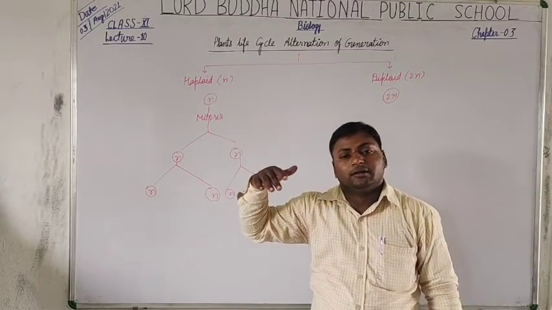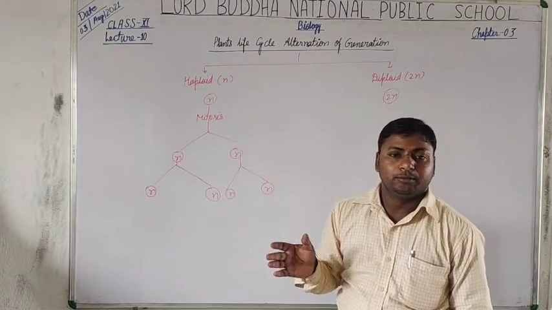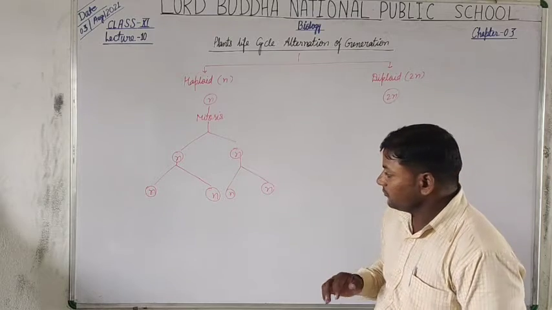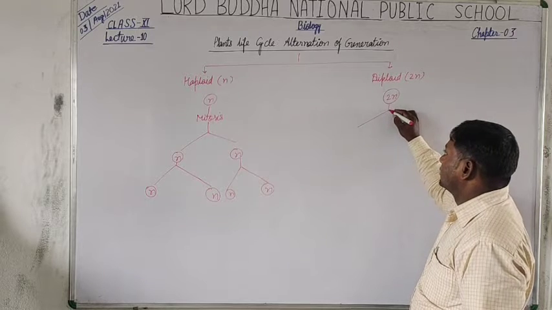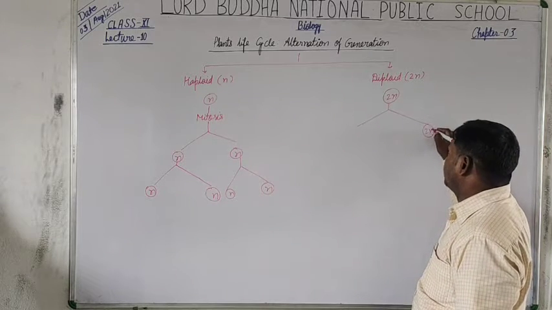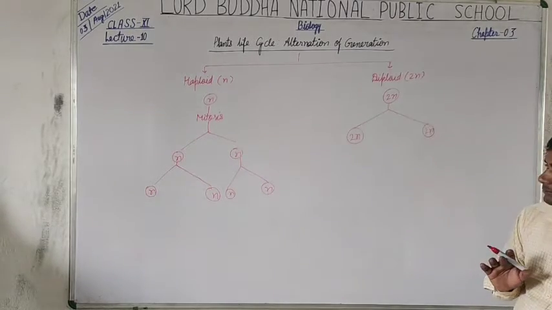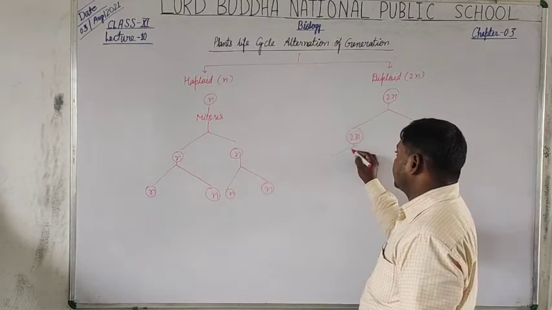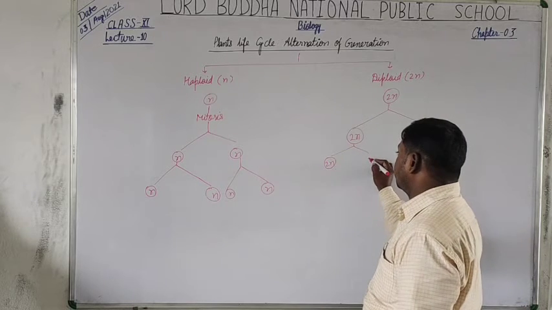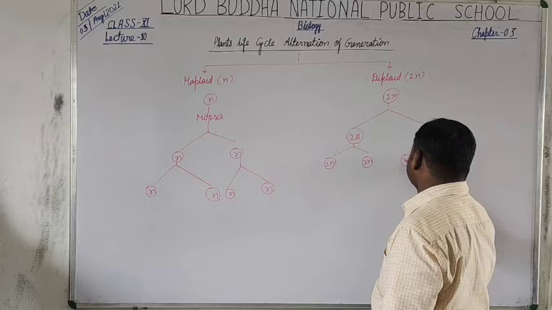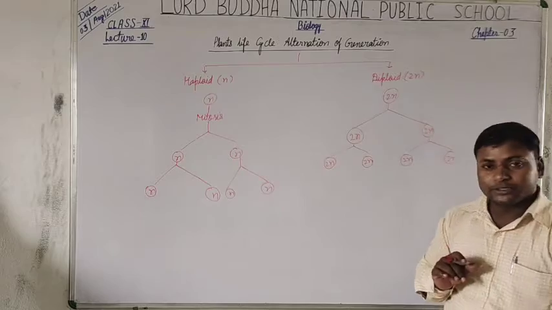They are similar in all respects to the parent cell. And the diploid cell also undergoes mitosis to form diploid cells. Is that clear? They further divide to form diploid cells. Is that clear?